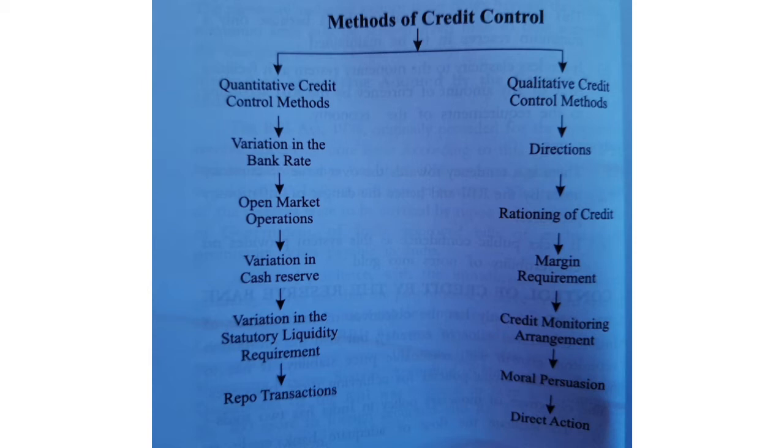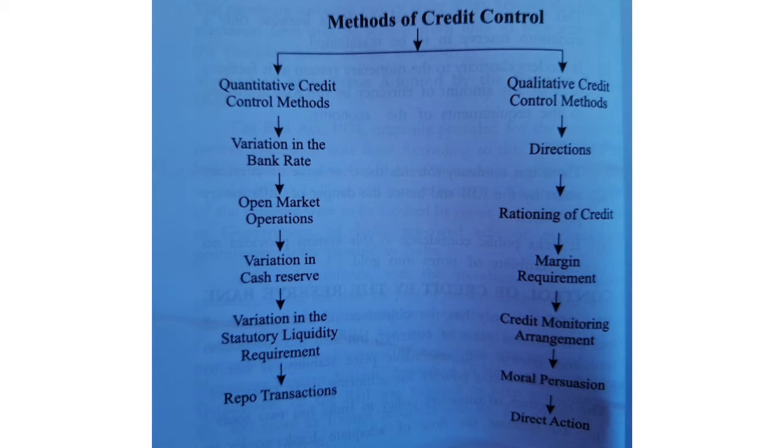Bank rate, which is also known as discount rate, is the rate at which the central bank of a country makes advances to the banks against approved securities. Now, the main purpose of change in the rate is to make the accommodation from the RBI cheaper or expensive. Depending on the situation of the economy, the RBI varies the bank rate. So, the bank rate policy is used to control the limit of credit.